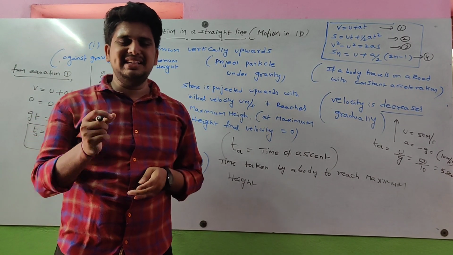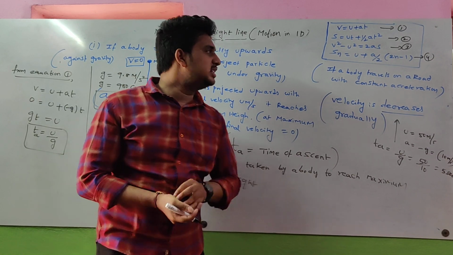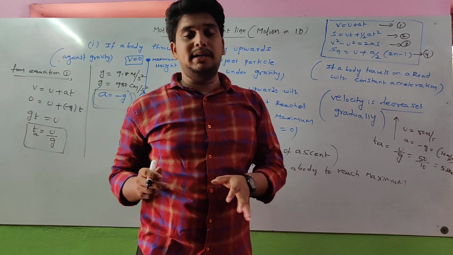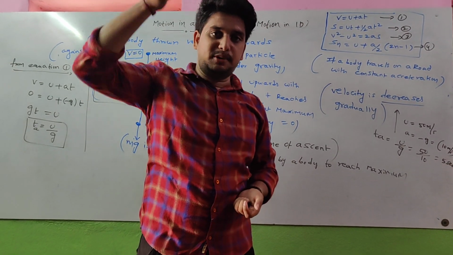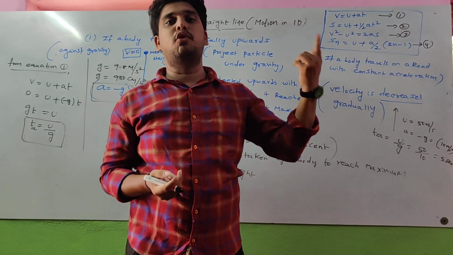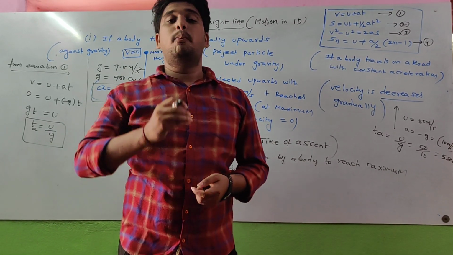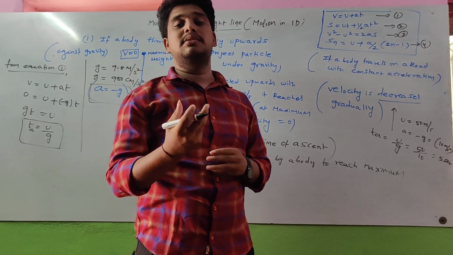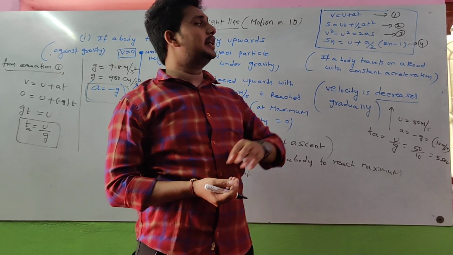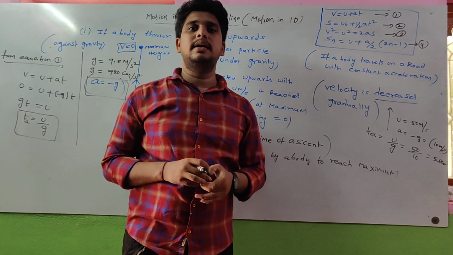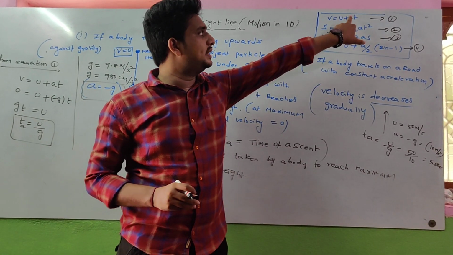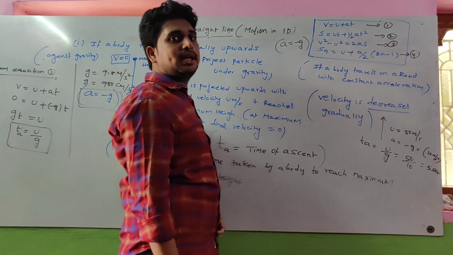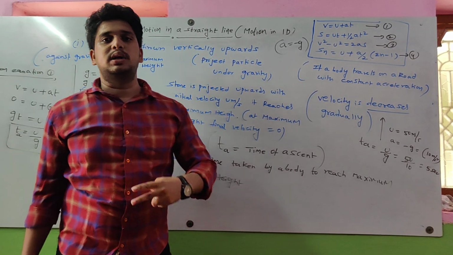Then we got the relations. That is the slight variation in these four equations. Body travels on a straight road means these four equations are directly applied. But body projected vertically upward or vertically downward means there is a slight variation. Body projected vertically upward is opposite to the direction of gravity. That's why we are taking acceleration is equal to minus g. Just you should consider a is equal to minus g, and substitute it in all these equations. We got some relations whenever a body is projected vertically upward.